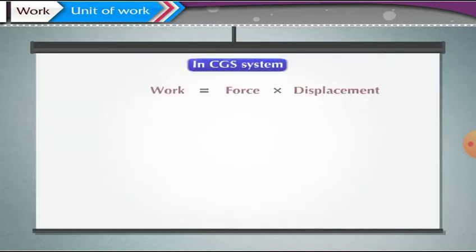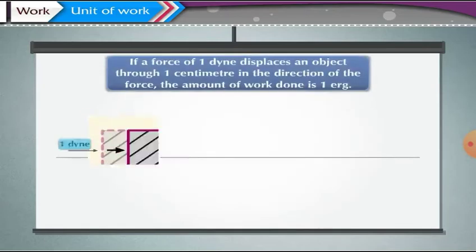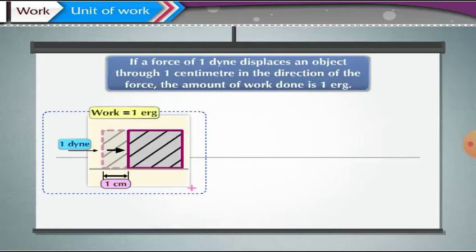In CGS system, the unit of force is dyne and that of displacement is centimeter. Thus, the unit of work done is dyne centimeter. This is called an erg. If a force of 1 dyne displaces an object through 1 centimeter in the direction of the force, the amount of work done is 1 erg. Therefore, 1 erg is equal to 1 dyne into 1 centimeter.